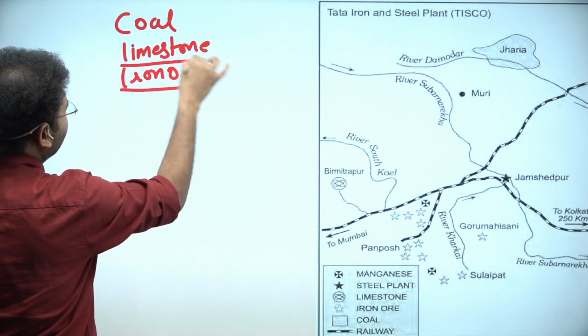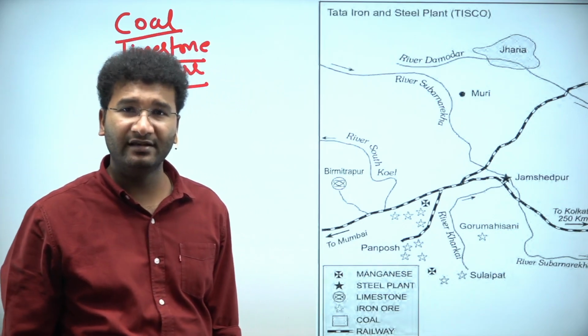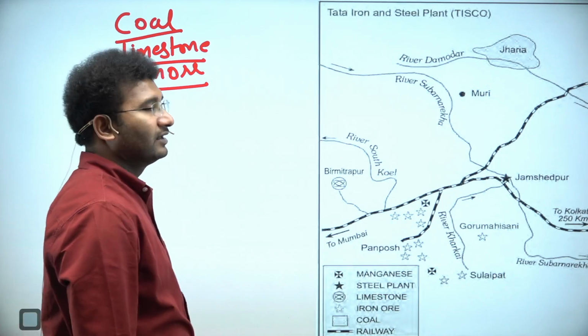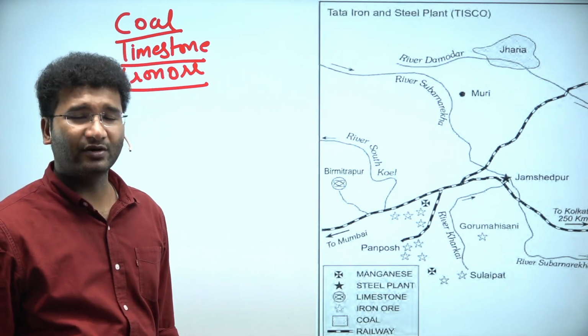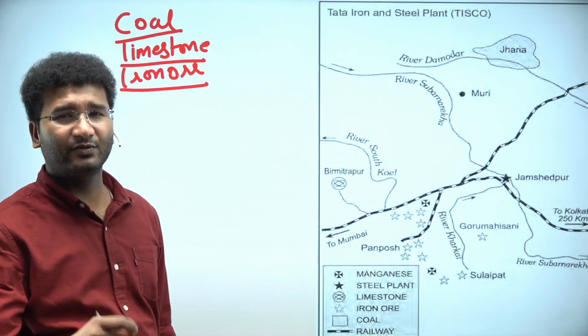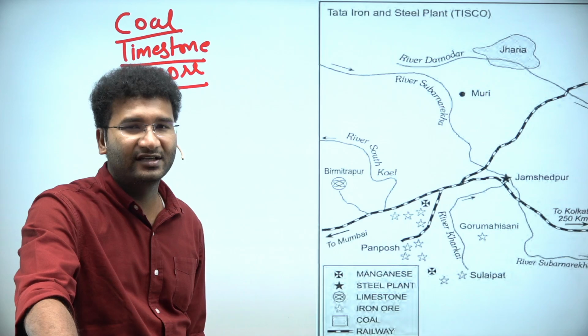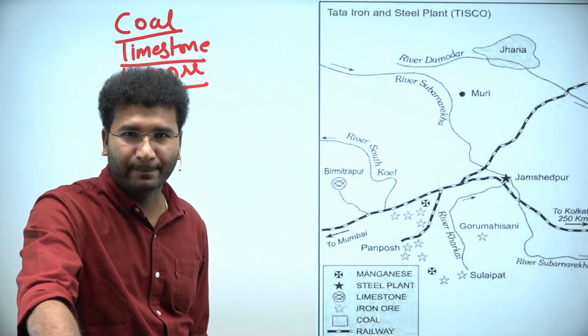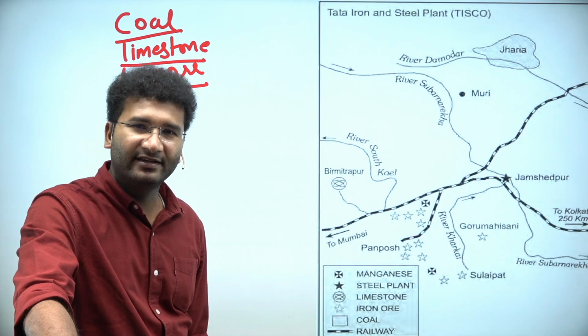All of these, where do you find? The best quality materials in India are found somewhere in the Chota Nagpur Plateau. In this Chota Nagpur Plateau, the first industry that was set up in India before independence was the Tata Steel plant in the year 1907. Now, you might have heard about the Tisco plant, that is the Tata plant.